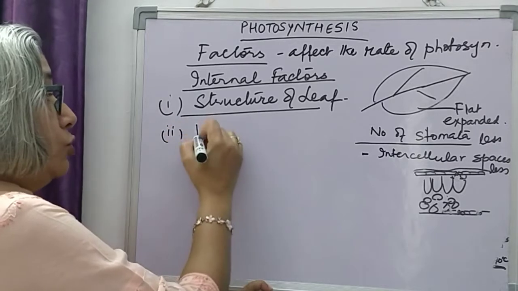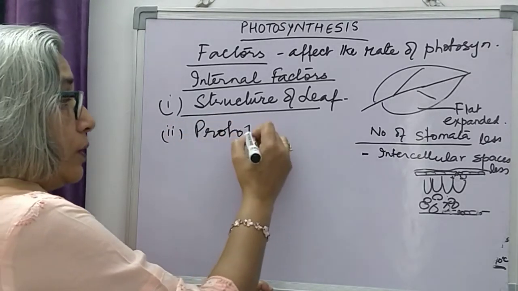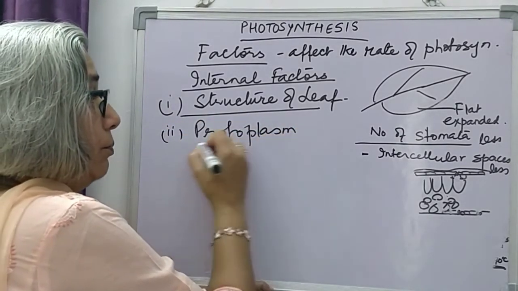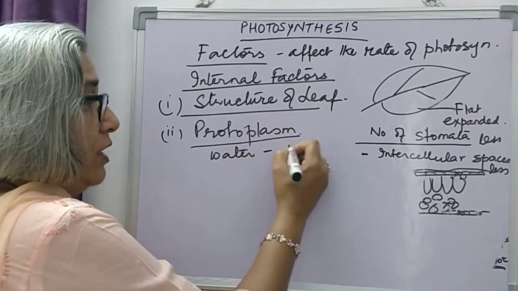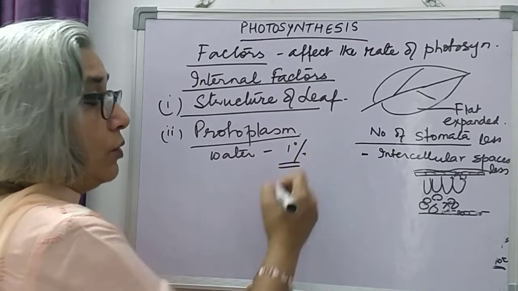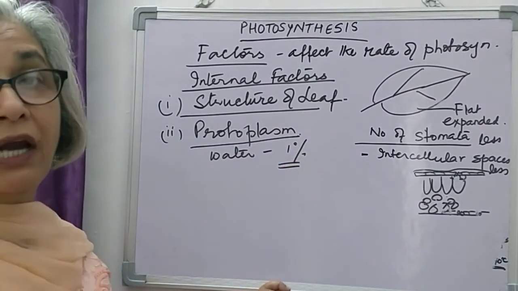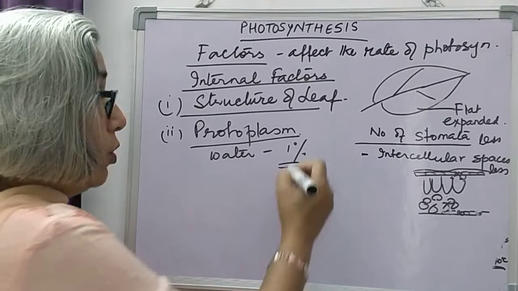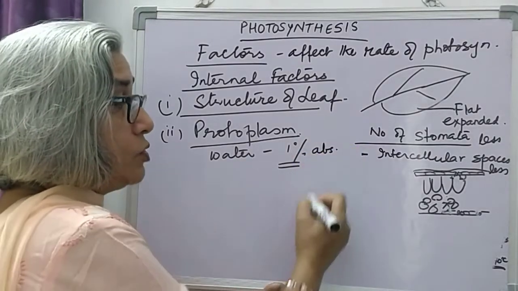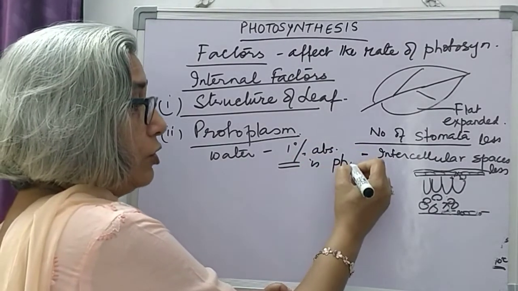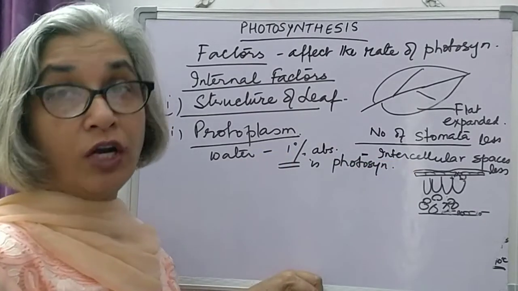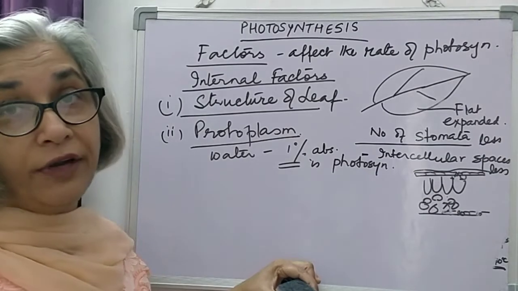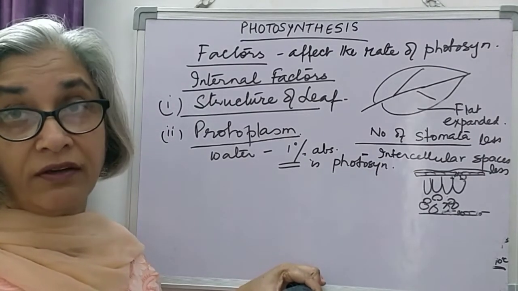Then we come to the protoplasm. Protoplasm contains water, and we have learned that only 1% of the water that is absorbed by the plant is used in photosynthesis. So if the protoplasm does not contain enough water, the rate of photosynthesis will be affected.